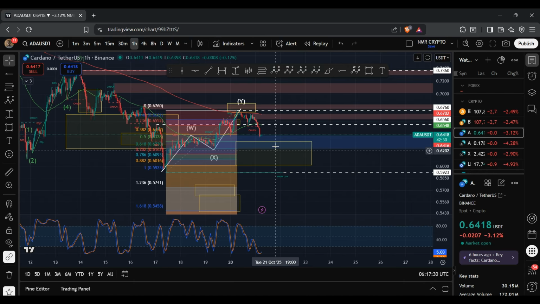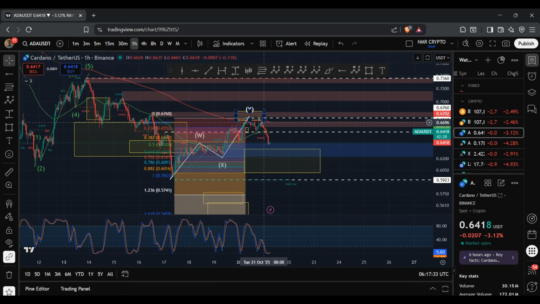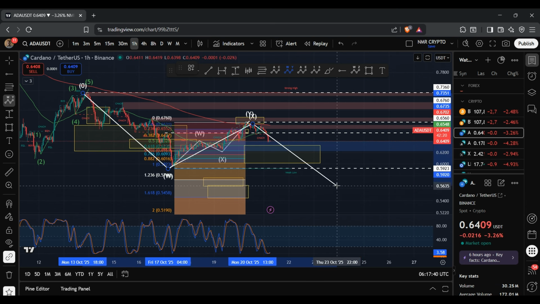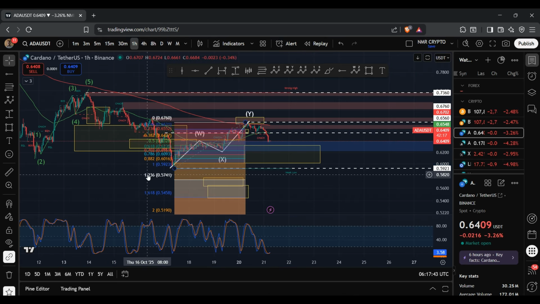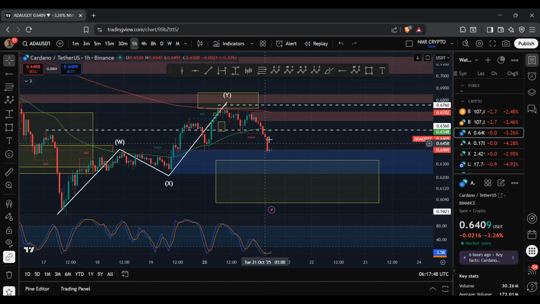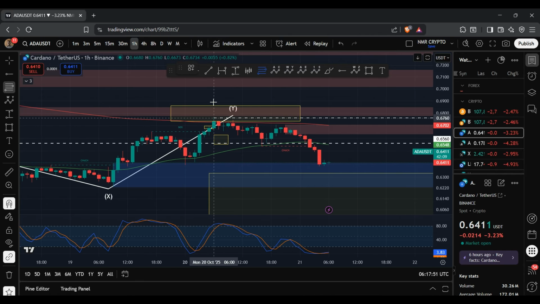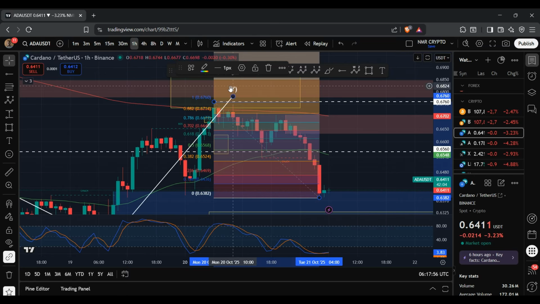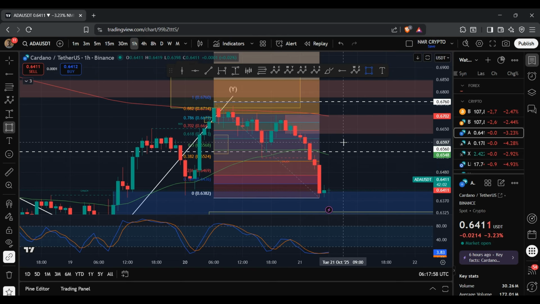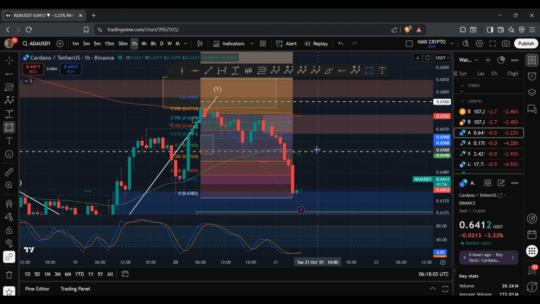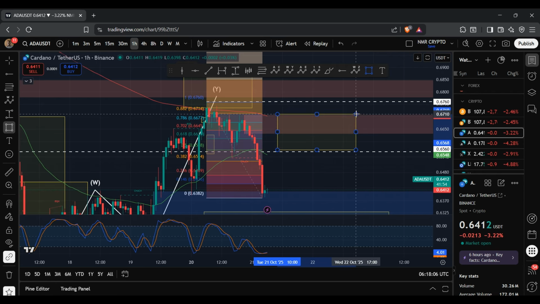However, if we lose this region, then it's possible that we ended up topping off at 67.6 cents, and we see that deeper move to the downside where what we are forming is a bigger WXY structure to the downside. And as right now, I'm looking out for this corrective move to play out, and then we see a recovery to the upside where ADA could potentially reach anywhere between 50 to 88.2% of this move to the downside. And that region sits between 65.68 cents to 67.14 cents.